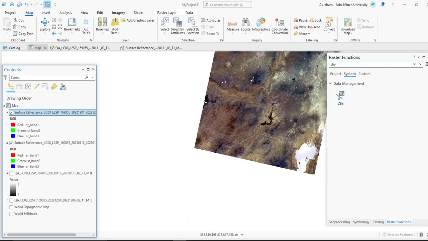So next we will use the mosaic tool. This one, mosaic raster.